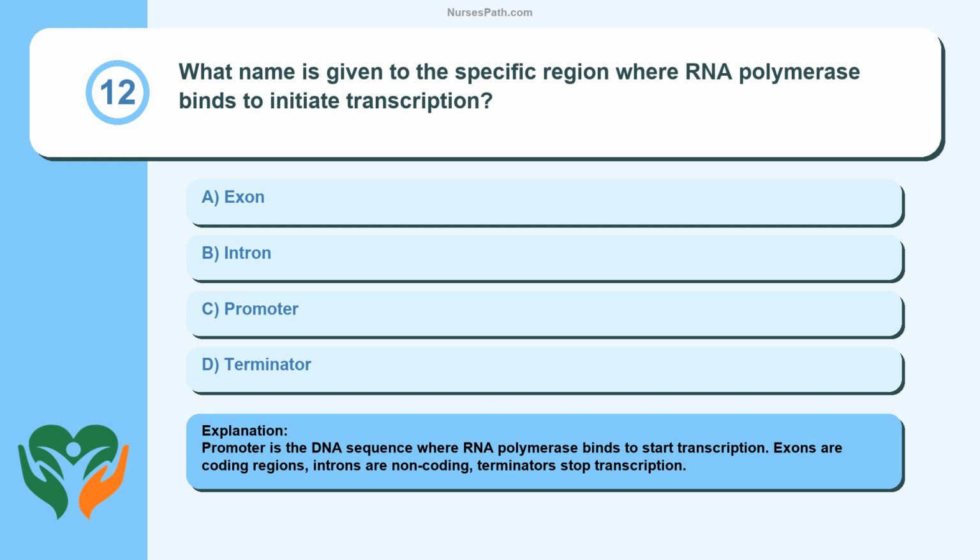Promoter is the DNA sequence where RNA polymerase binds to start transcription. Exons are coding regions, introns are non-coding, terminators stop transcription.